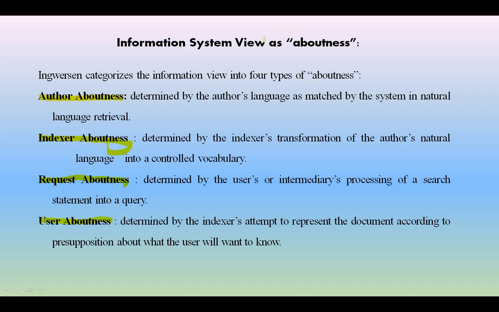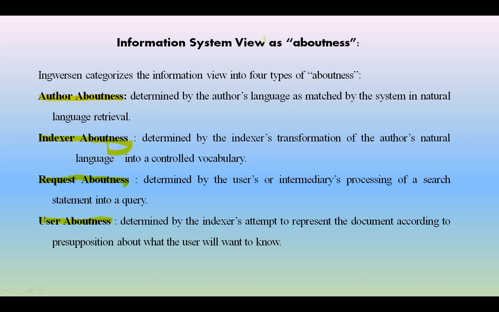The next one is request aboutness. Request aboutness is determined by the user's intermediary processing such a statement into the query. Whatever information is requested by the user in the form of a query, that must be clearly processed by the system. That is called request aboutness.